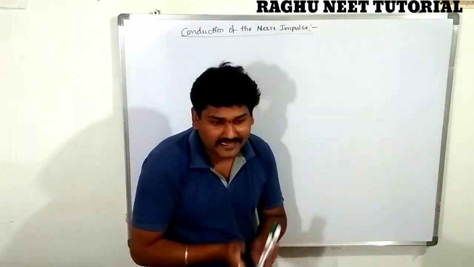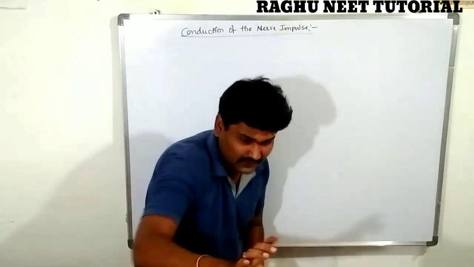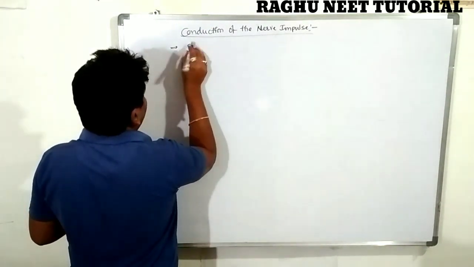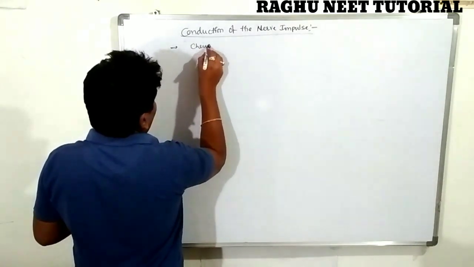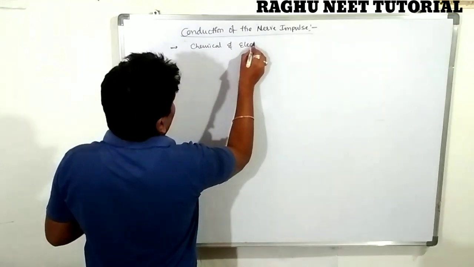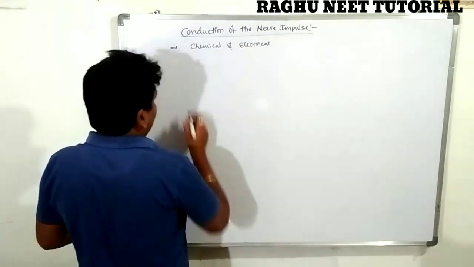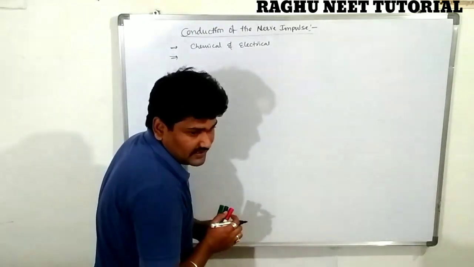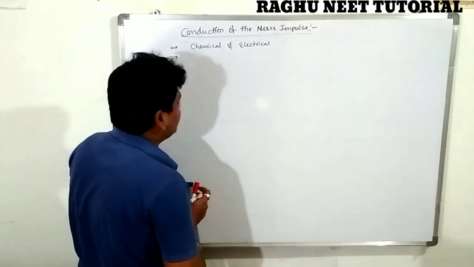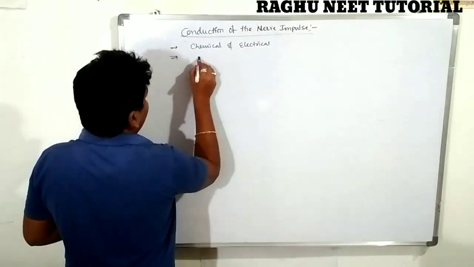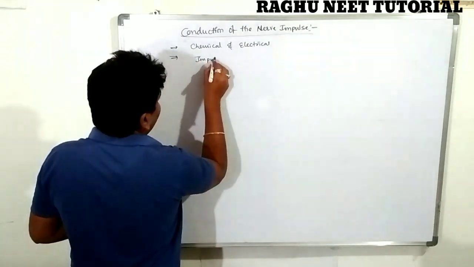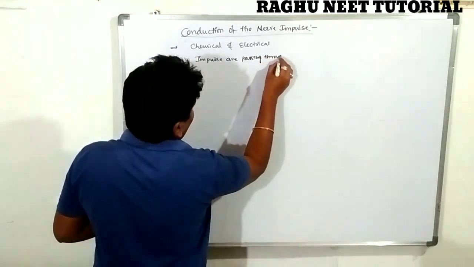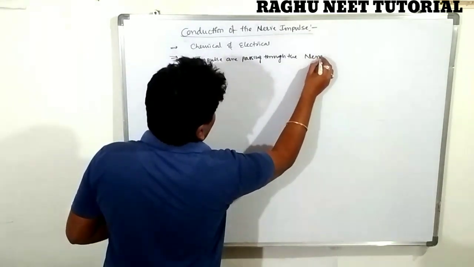The conduction of the nerve is known as chemical and electrical conduction. These impulses are passing through the nerve fiber.